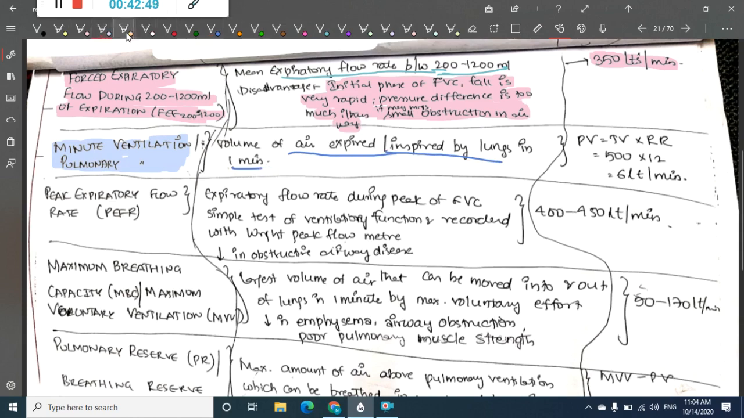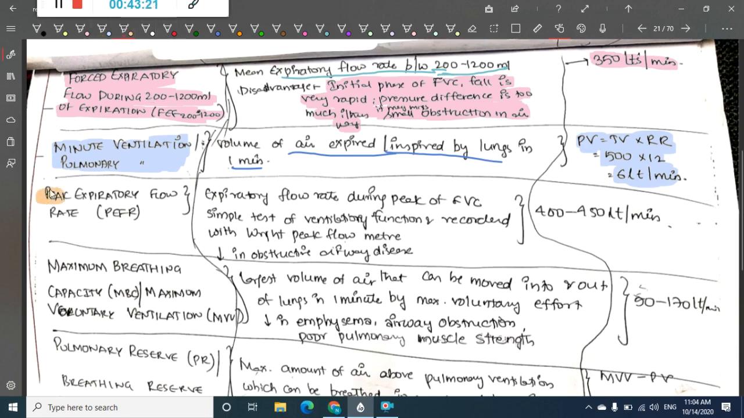This is obtained by: pulmonary ventilation, or minute ventilation, is equal to tidal volume times respiratory rate. If you multiply tidal volume by respiratory rate, then we get minute ventilation or pulmonary ventilation. Here, the tidal volume is 500, and taking arbitrarily a respiratory rate of 12 breaths per minute, around 6 liters of air has been inspired and expired in 1 minute. That is minute ventilation or pulmonary ventilation.